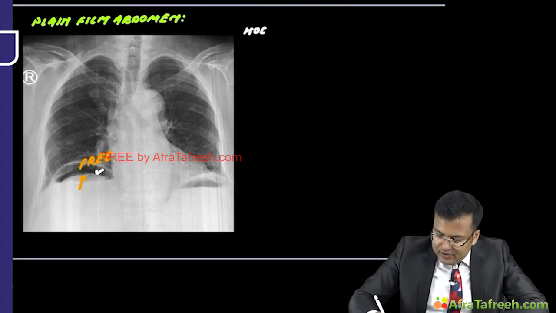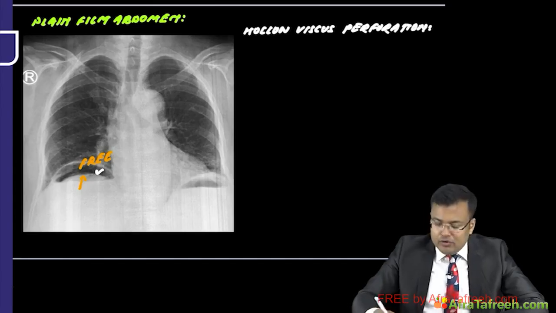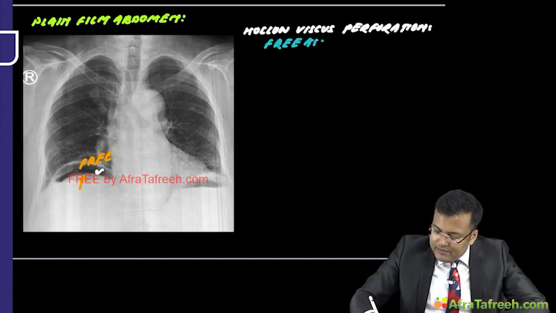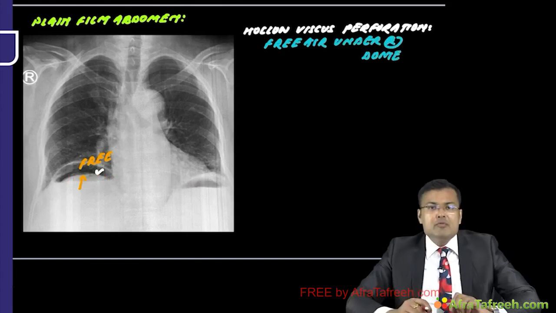This is perforation. So on plain film abdomen, we can easily detect hollow viscus perforation. By chest x-ray also it can be detected. And what you are going to find is free air under the right dome of diaphragm, that is pneumoperitoneum.